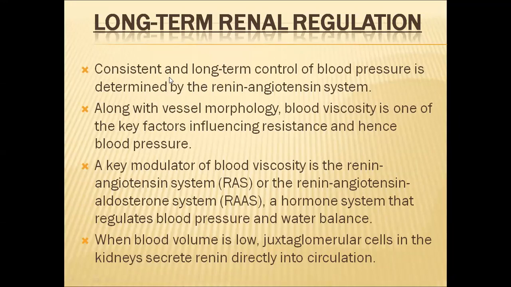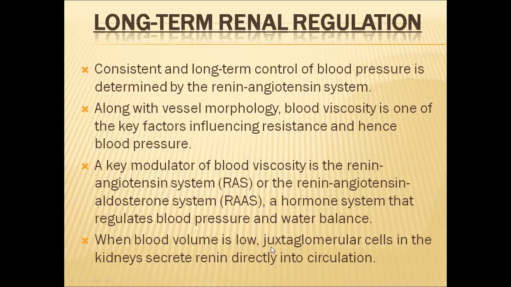So this third type of controlling method of blood pressure is consistent, and it is long-term control. It will be determined by the renin-angiotensin system, or renin-angiotensin and aldosterone system. It is called the RAS system, or RAAS. In this, renin, angiotensin and aldosterone are the three hormones. They participate in controlling the blood pressure and water balance.